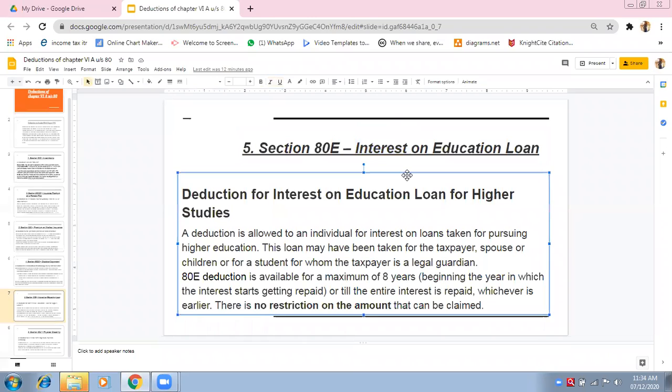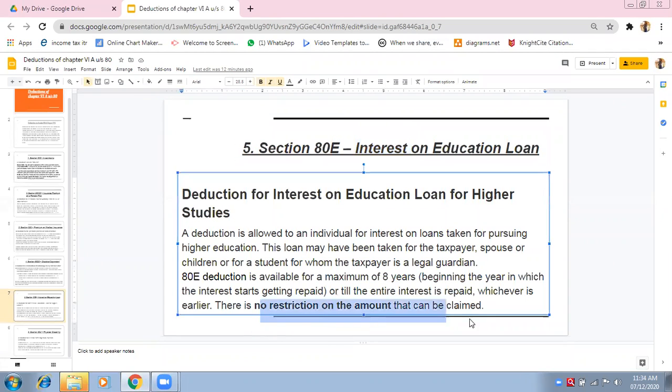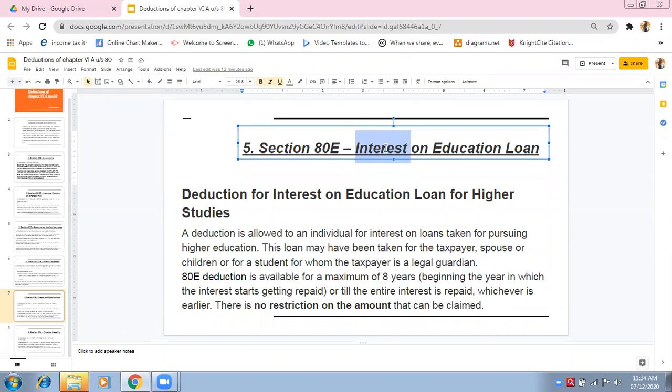The name itself suggests it. What is the name of section 80E? Interest on educational loan. There is no restriction on the amount that can be claimed. Whatever interest you pay, the condition is you should pay the interest. Whatever amount of interest you have paid to the institution from where you have taken the loan will be deducted under section 80.